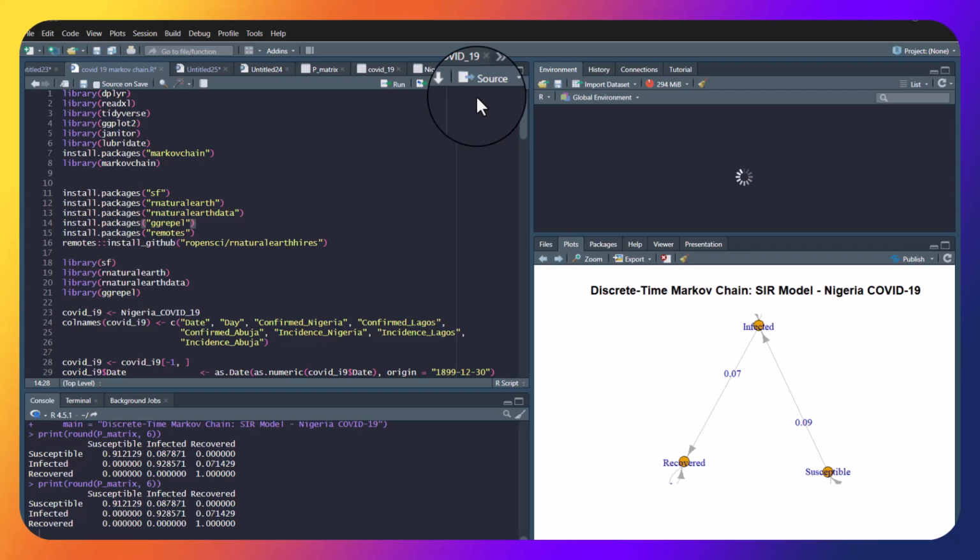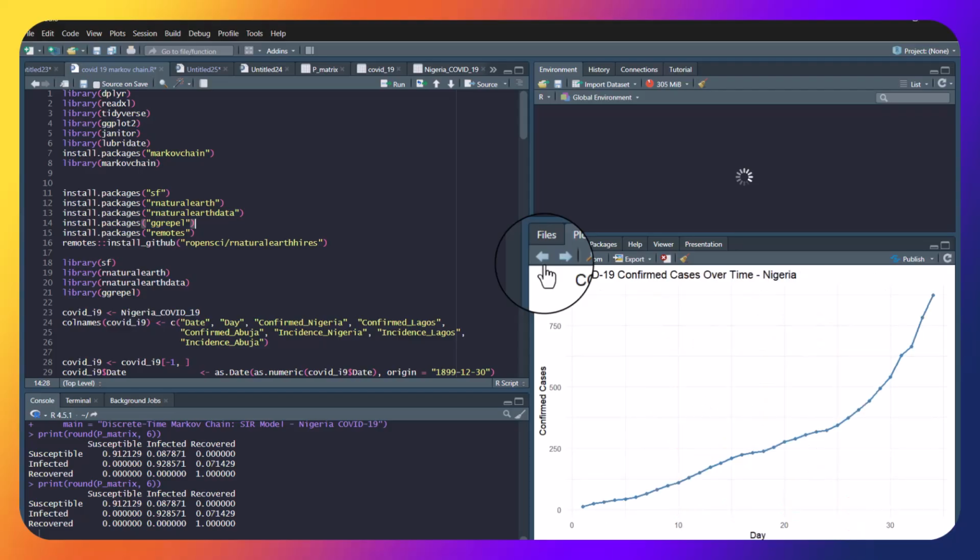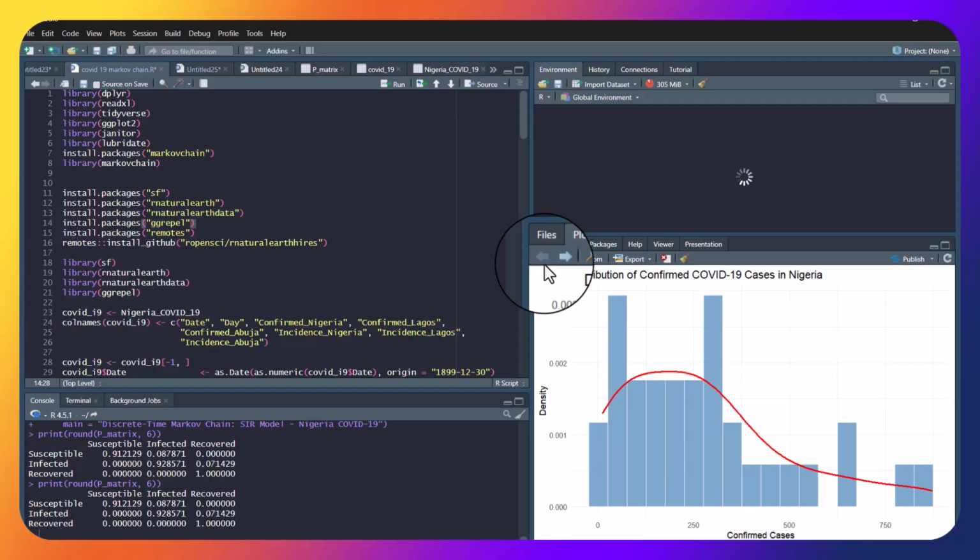A client reached out to me, and he wants to conduct a project regarding the COVID-19 that happened 6 years ago. He wants to check the trend in the first 34 days and keep track of everything that happened, the likelihood of people getting infected as of then, because it had just started. He wants to know the early trend of the virus, how it affected Nigerians, the states that got infected early, and basically the recovery rate and everything related to the virus.